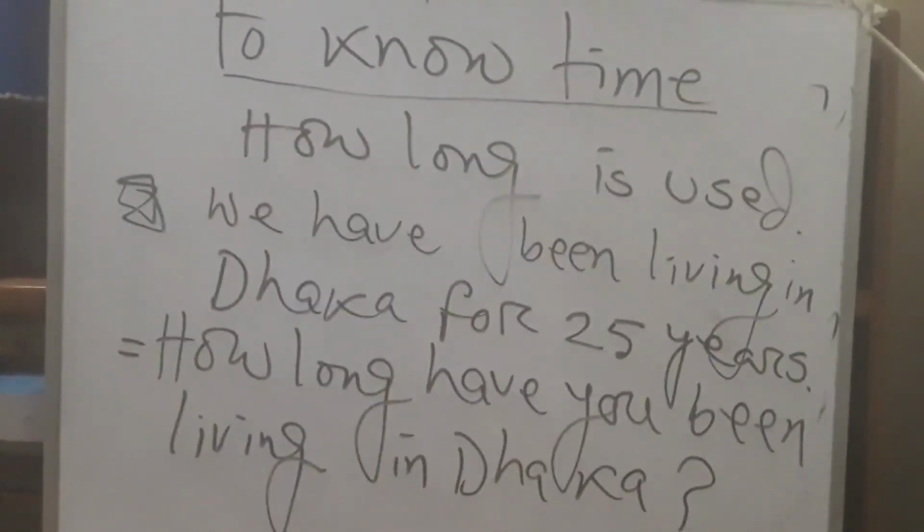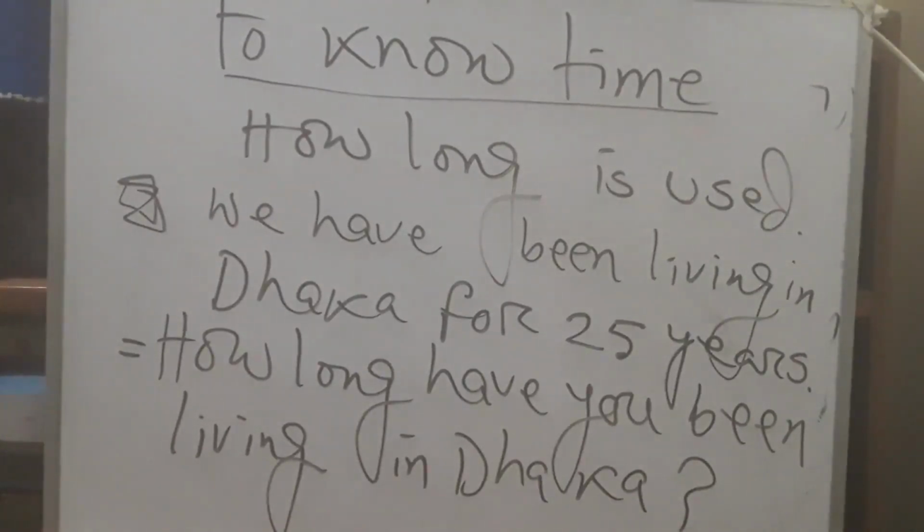Okay, dear students, another use of how: to know time, longevity, how long. In place of time, how long is used. Actually, for a long time, continuation of time. Here I have written a sentence: we have been living in Dhaka for 25 years. So in place of duration of time, you have to use how long. So answer of this question: how long have you been living in Dhaka?